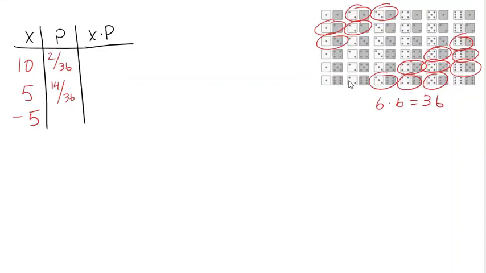We can figure out how many there are by simply subtracting from 36. There are 36 total possibilities. Here are all of the winning ones. So that's 16 possibilities that we can win on. There are 36 total ways the dice can come up. So that's 20 ways that we can lose. But if you're not convinced, we can just count them off. 1, 2, 3, 4, 5, 6, 7, 8, 9, 10, 11, 12, 13, 14, 15, 16, 17, 18, 19, 20 losers. So we lose more often than we win.